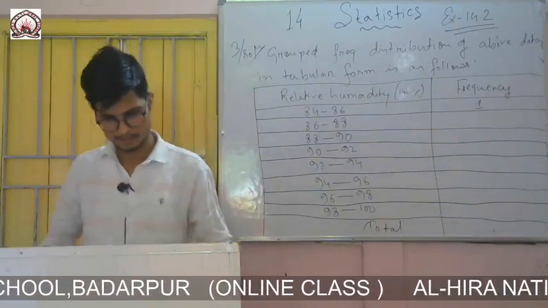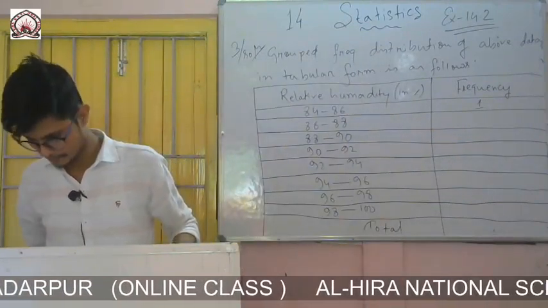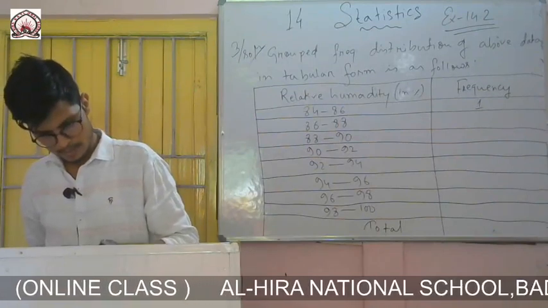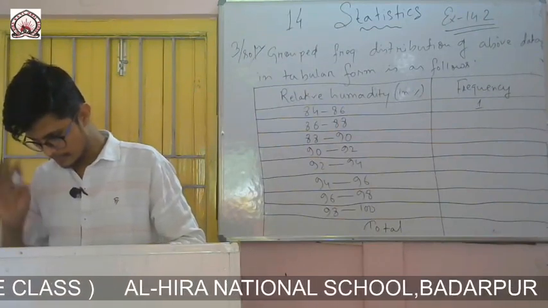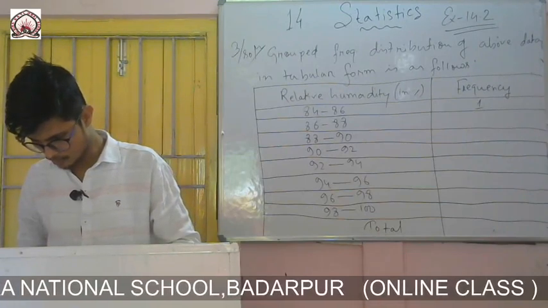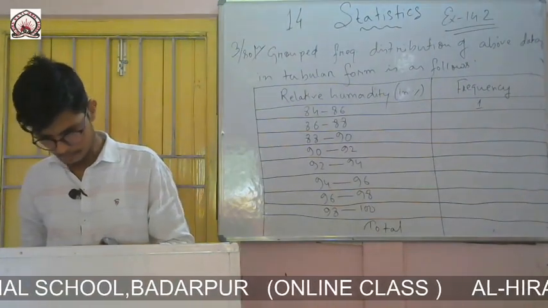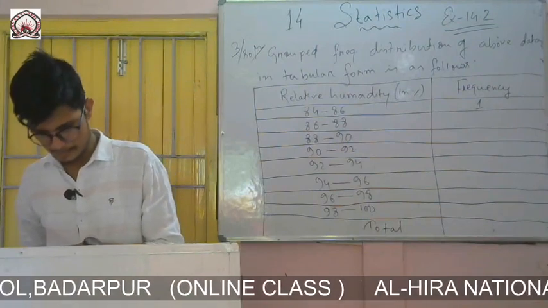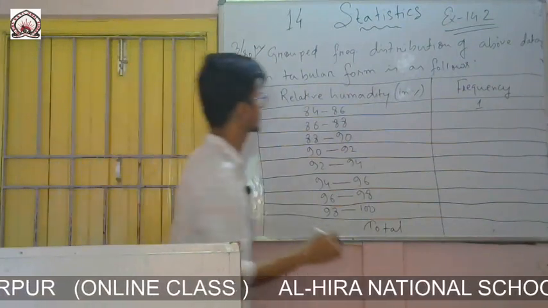Then the next one, 86 to 88, that means up to 87.9. You see 86.5, only 1 is there.